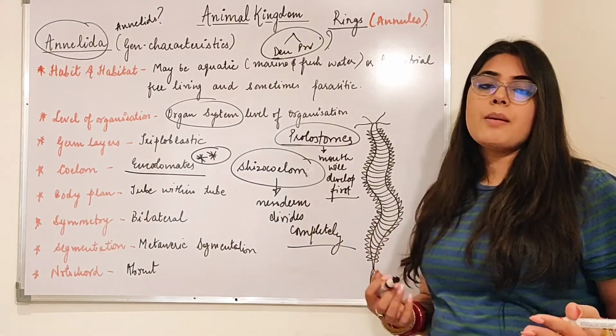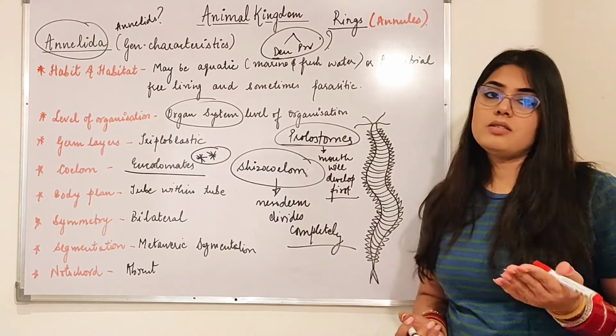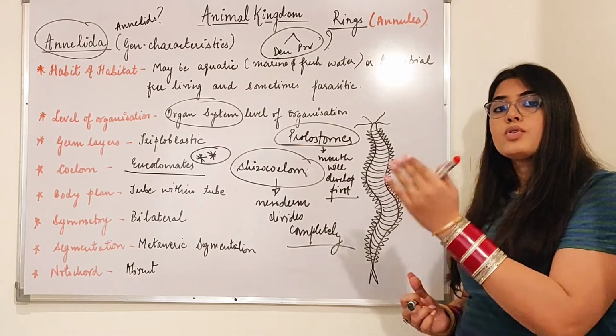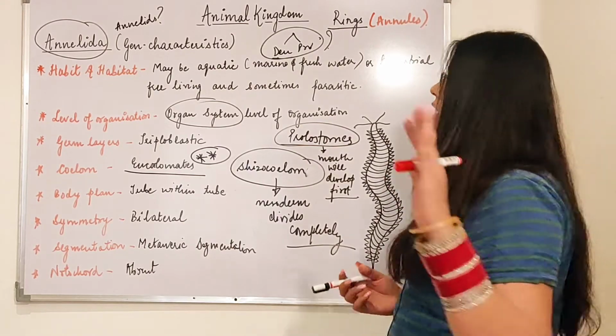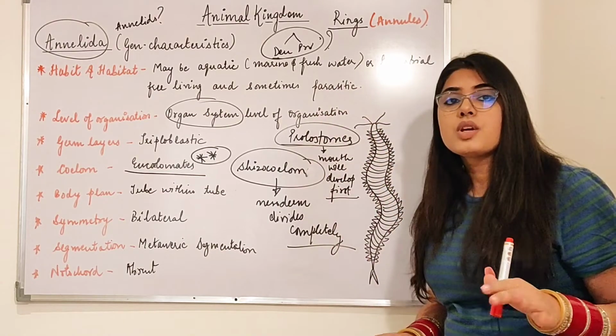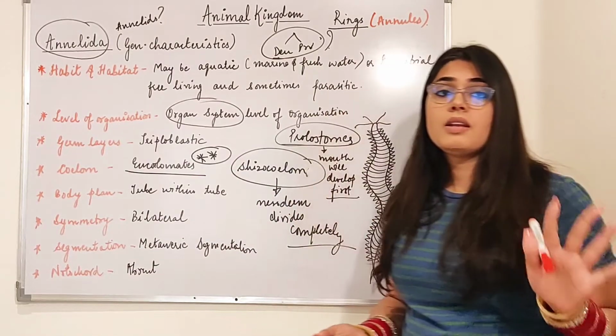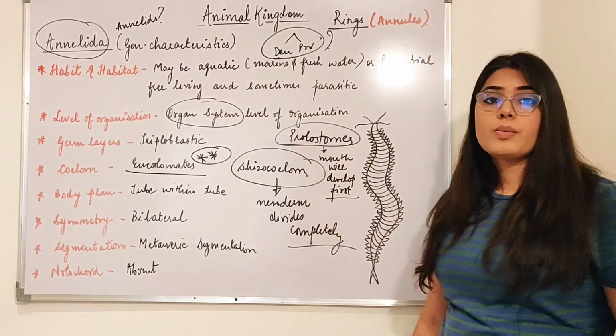In deuterostomes, what will happen? The anus will develop first, and second the mouth. In protostomes, first mouth, second anus. Fine. If you do not understand this, beta, I have already explained this in the previous videos. You should go and watch those videos so that your concepts are clear and you are very clear what is going on here also.